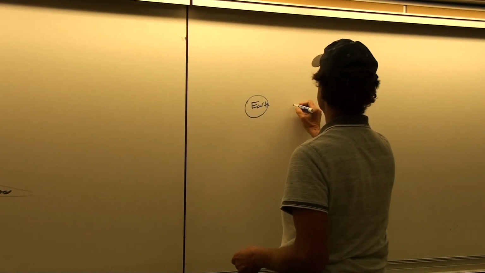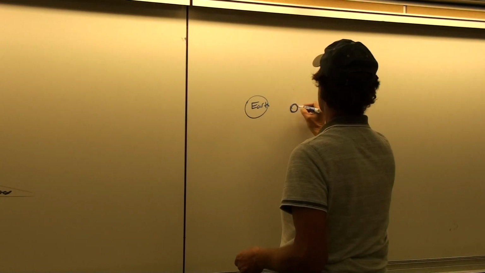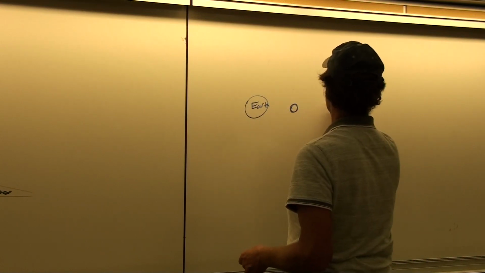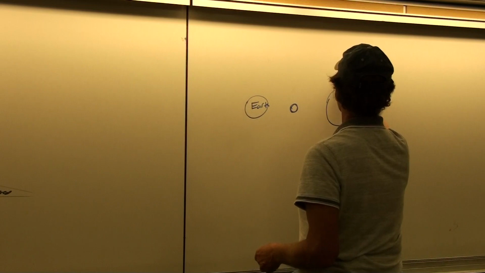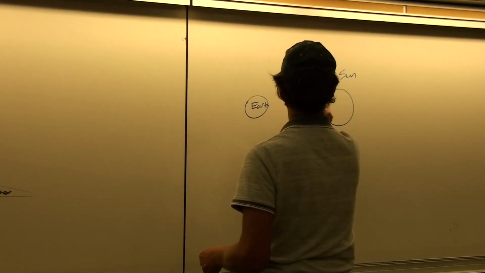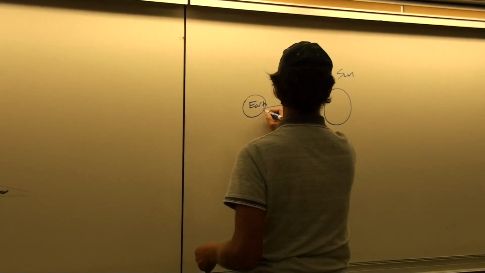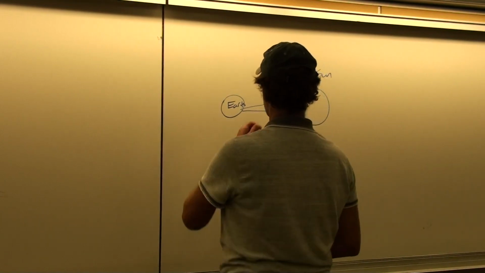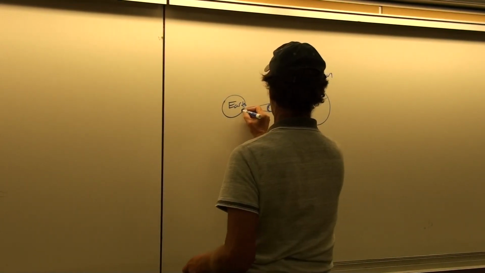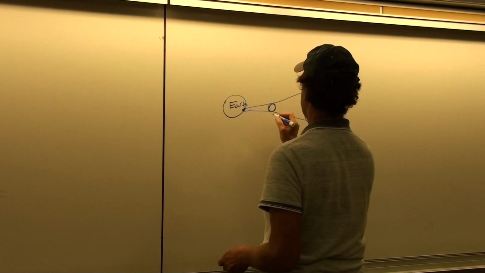Okay, so let's say that here's the Earth, here's the moon, and here's the sun. Okay, so this would be, we know already, an eclipse of the sun by the moon.